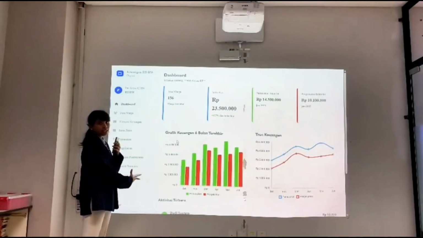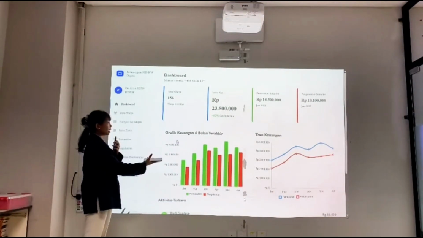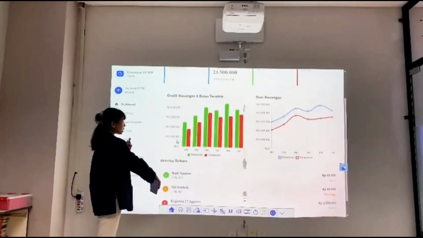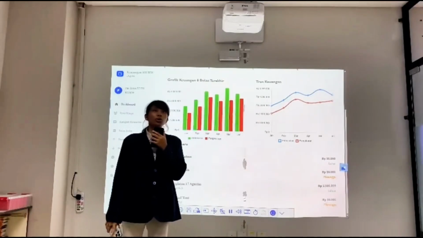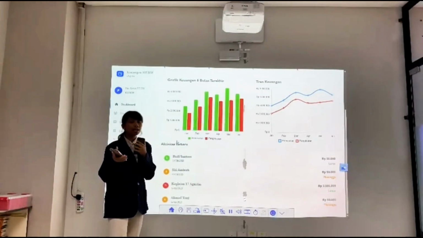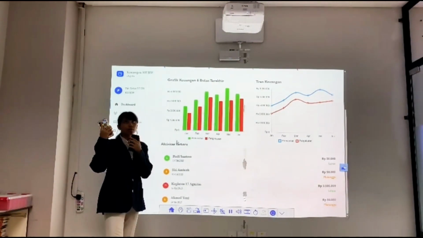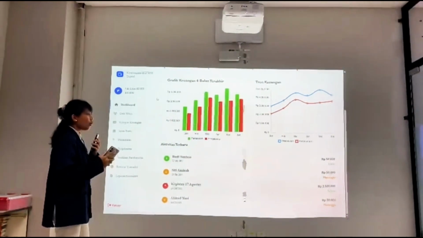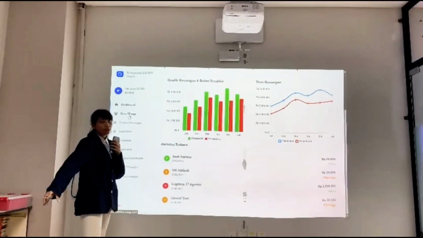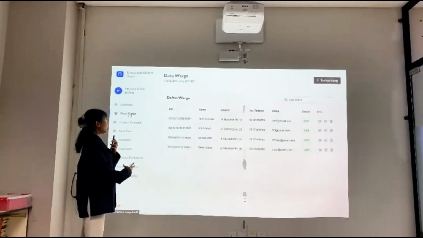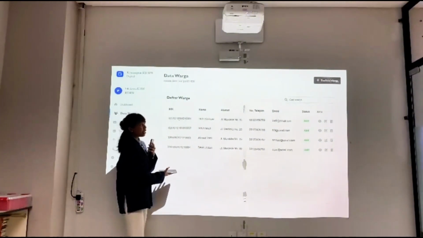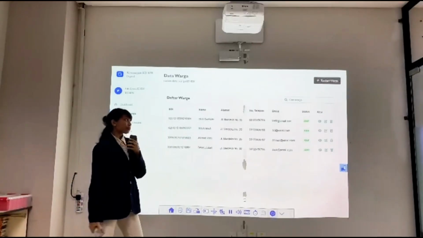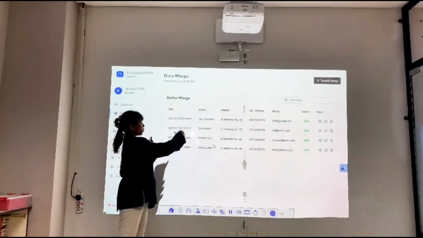In the dashboard page as admin, there is a bar graph and a line graph, and also the names of people who have paid and are waiting for admin verification. If we go to resident management, in this page there are residents such as Budi Santoso.